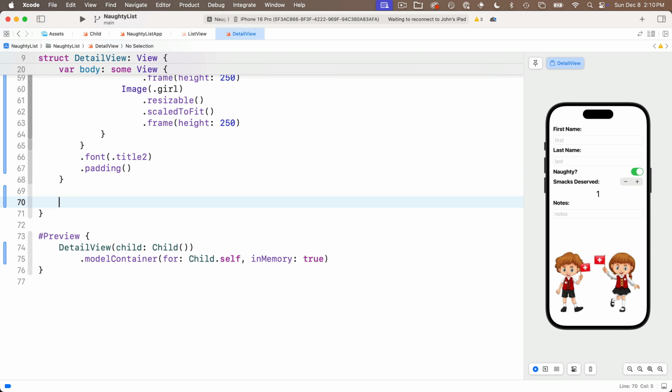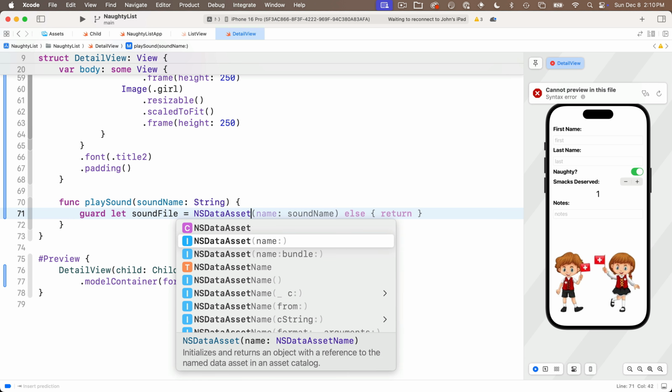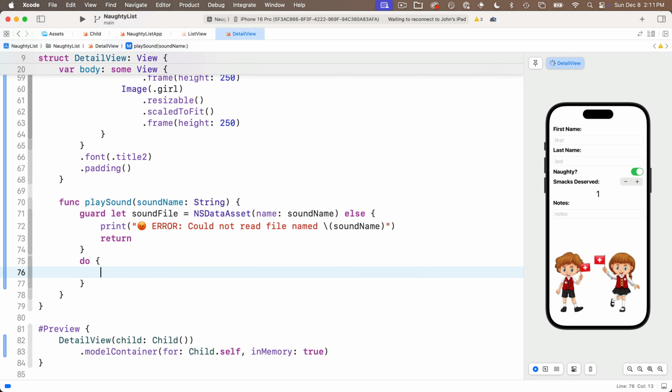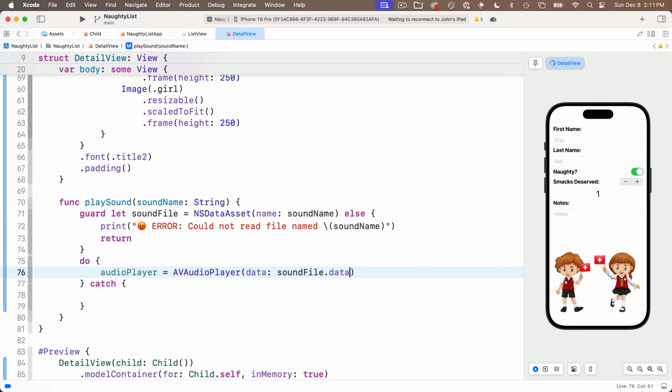Then we can add our play sound function. How about just before the closing curly in the struct? In fact, you've created a play sound function so many times, I'm not going to bother to read this out or go through it. If you need a review, you know where you can find the play sound function lesson in our lessons playlist.